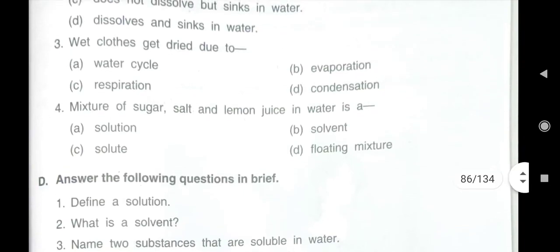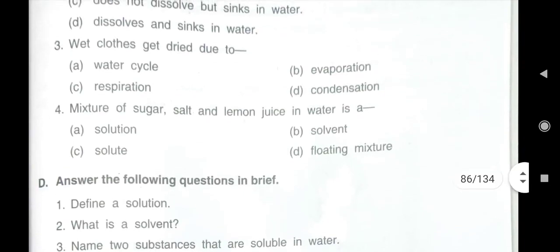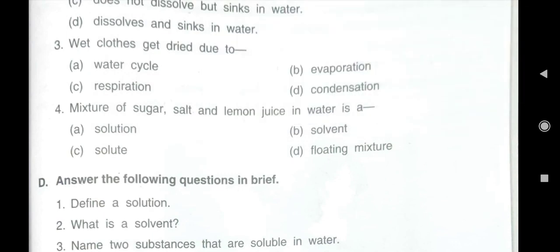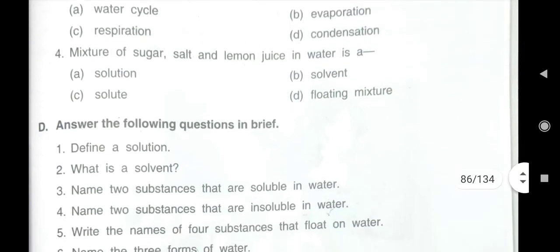And this process, what will we say? Evaporation. Then next: mixture of sugar, salt and lemon juice in water is a, I have told you, mixture of solute and solvent is solution. Here what will we write? Solution.